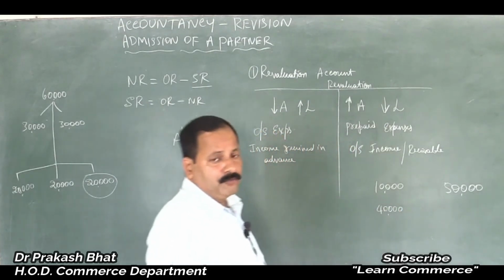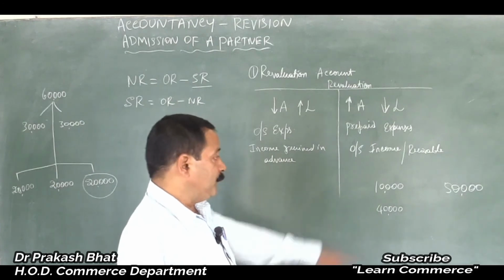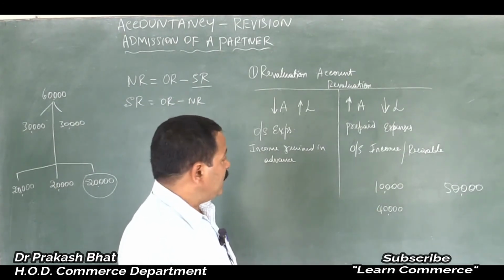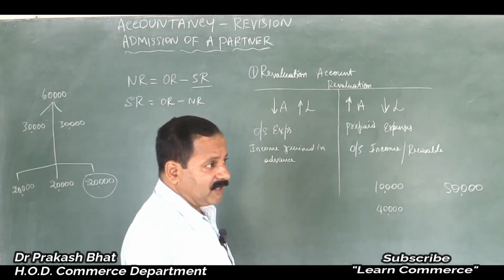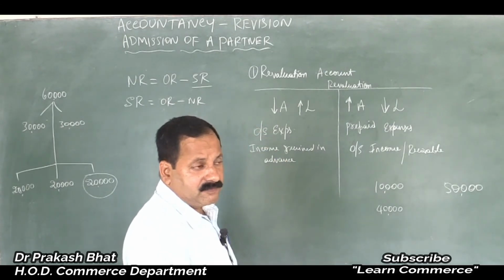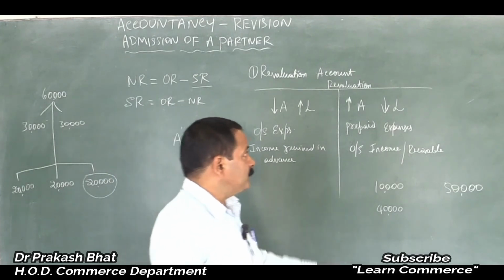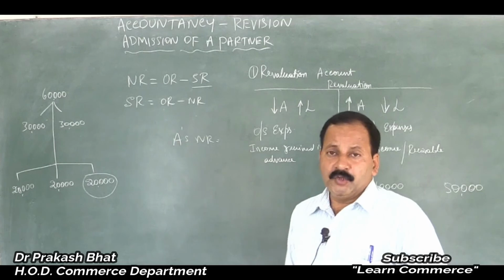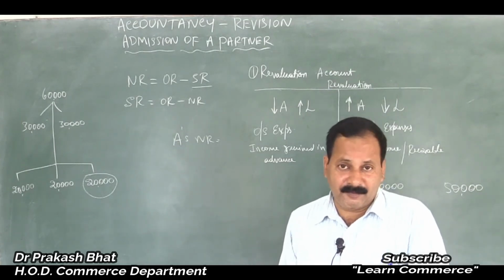It will come to 40,000 instead of 50,000. Am I correct? So, if you make an entry on the debit side of the partner's capital account, the balance will decrease. And if you make an entry on the credit side of the partner's capital account, the balance of the partner's capital will increase. That is what will happen.